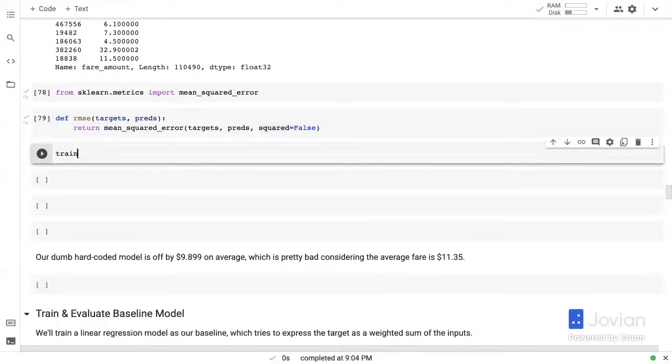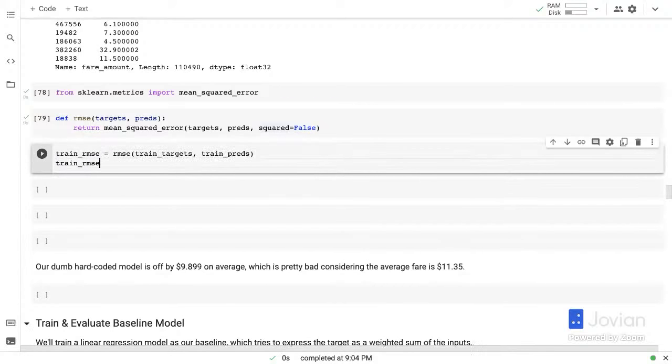So we have some training targets. These are the fare amounts for the training set rows. We have some train preds, some predictions. Let's call RMSE on this, and let's call it train RMSE. And let's print that out.